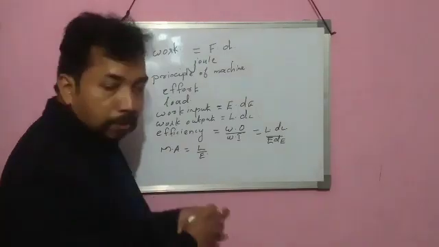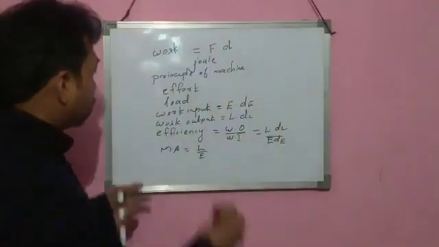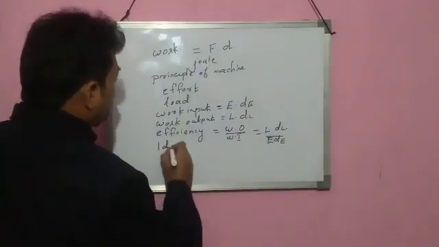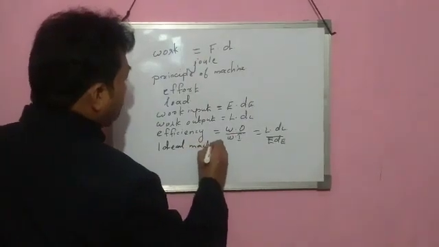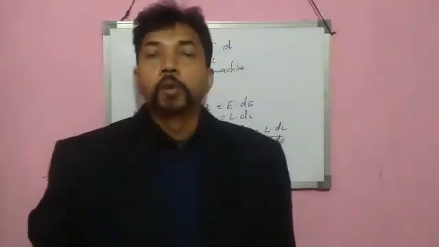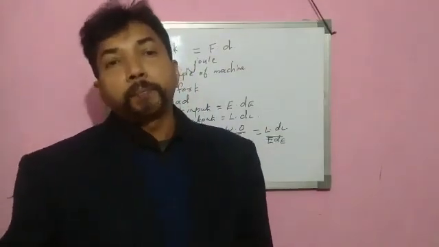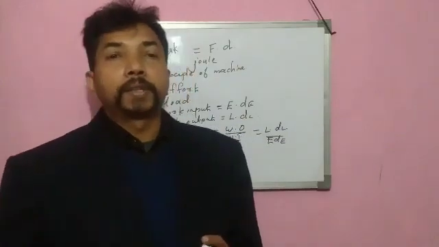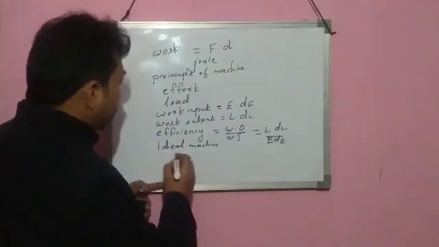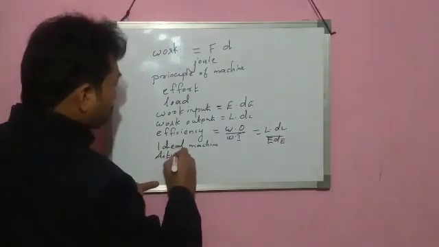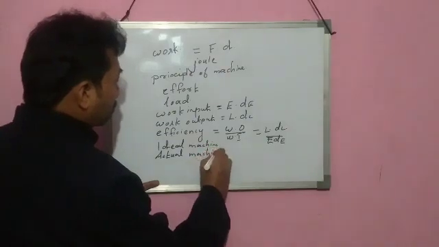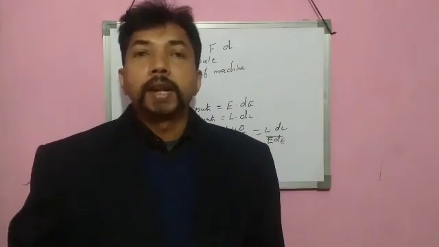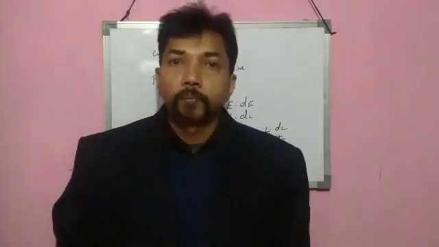Then what is an ideal machine? Ideal machine is a machine whose efficiency is 100%. Then an actual machine. What is an actual machine or a practical machine? An actual machine is a machine whose efficiency is less than 100%.